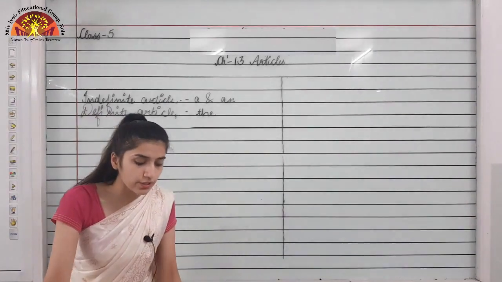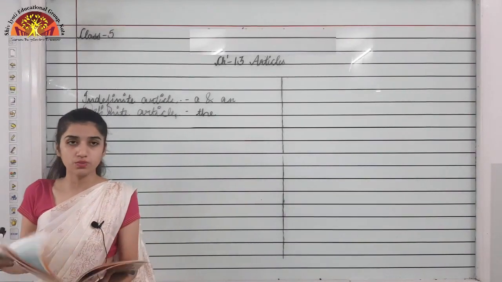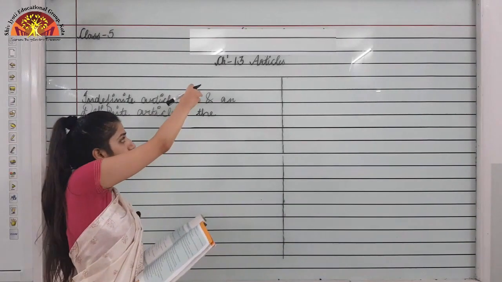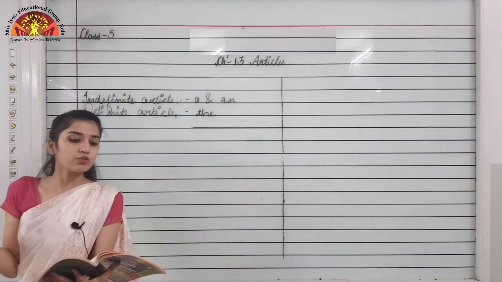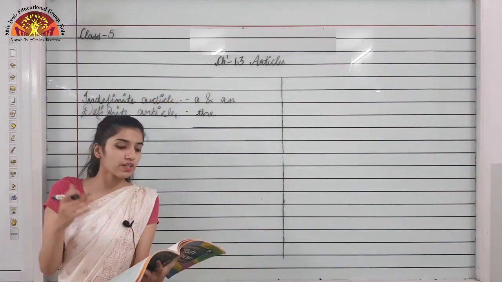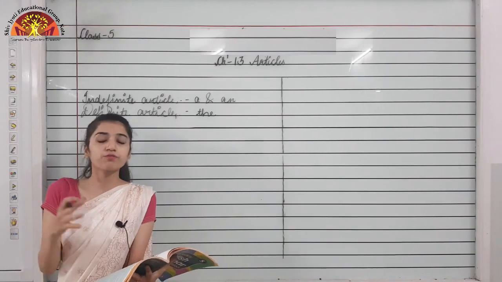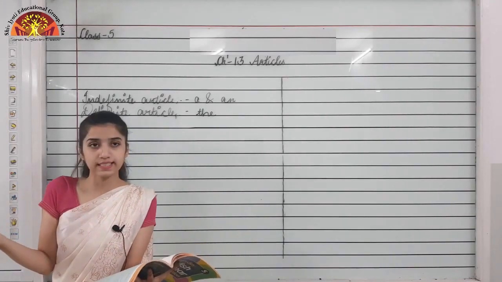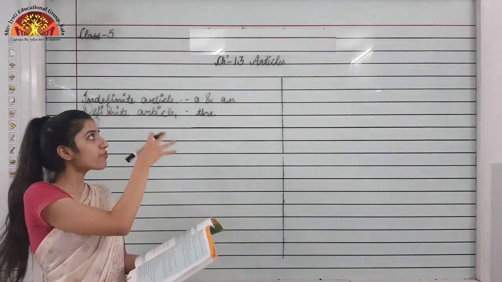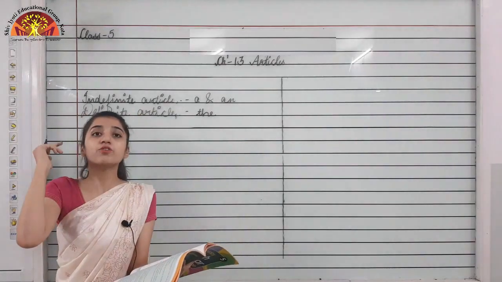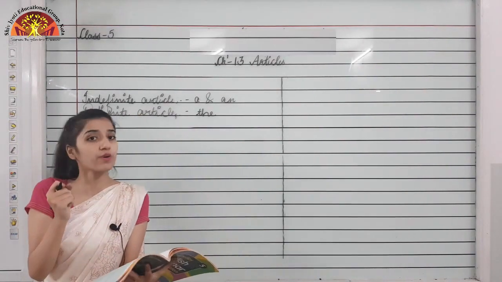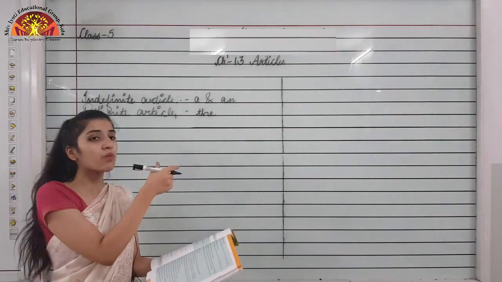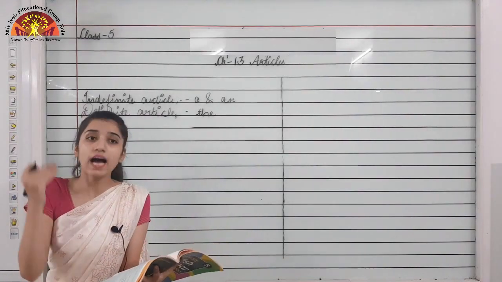Like we have seen in your book also that a is used. Now we are seeing the use of a and an. So a is used before singular countable nouns or noun phrases that begin with a consonant sound. Here, to use the articles, you have to just listen to the sound of the word. You do not just have to see the word, you just have to listen to the sound also.